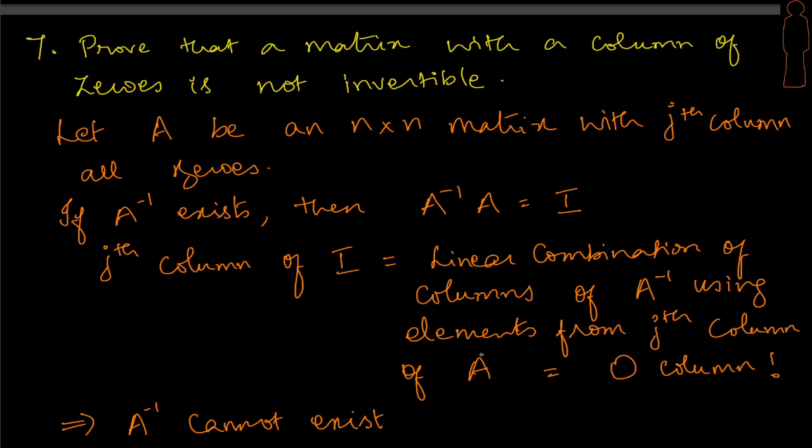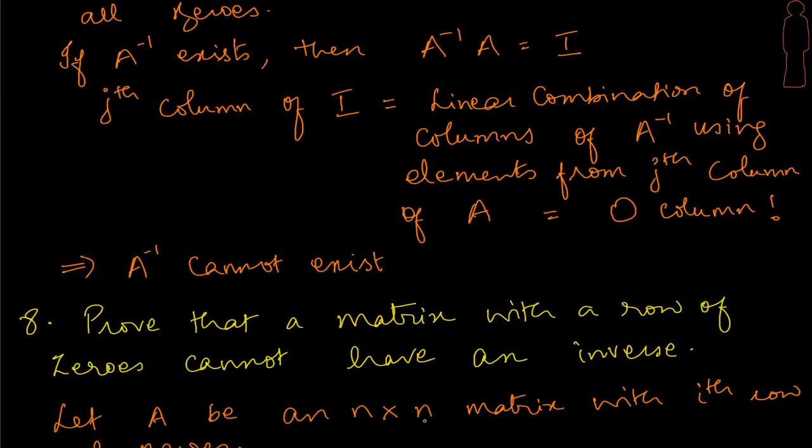What's there in the jth column of A? We have got all zeros, and what would that give? It will be a zero column, and therefore can we bring up the I? No, and that's it. We have proved that A inverse cannot exist. Okay, let's move to the next problem.